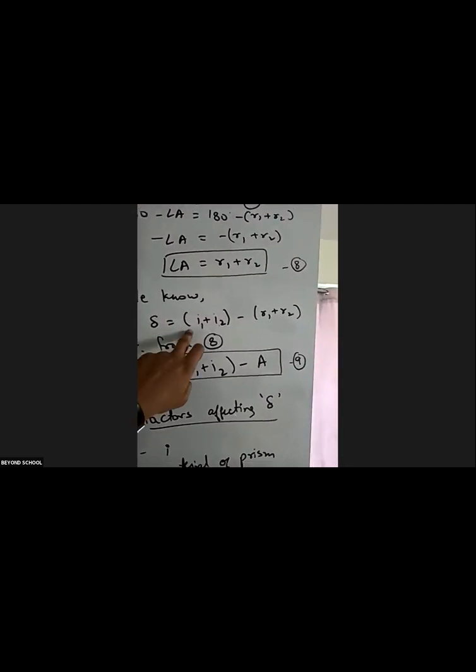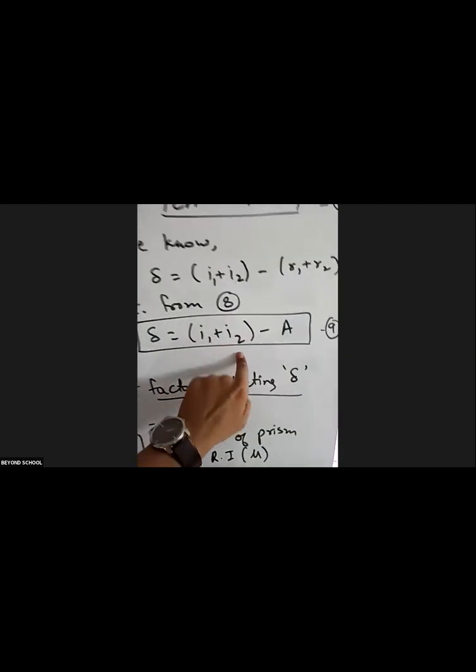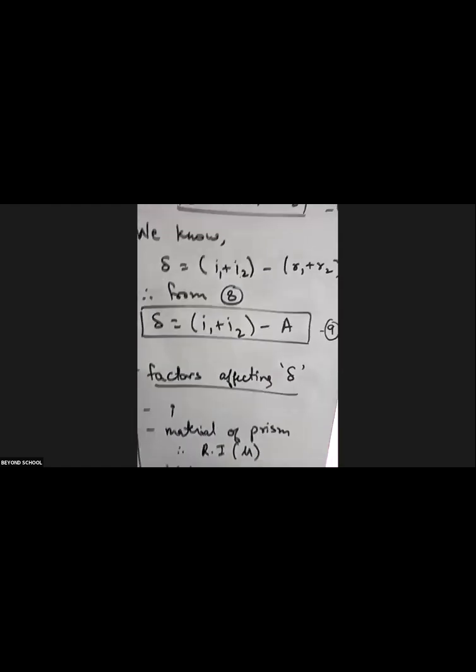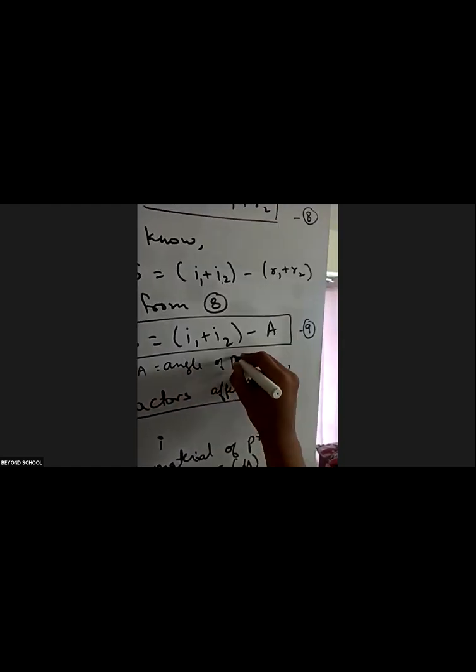Delta was equal to I1 plus I2 minus R1 plus R2. I have angle A in place of R1 plus R2. So I can say delta is equal to I1 plus I2 minus angle A. Angle A is nothing but the angle of prism. I have not written that. Make sure when you write it, please write it down: A is equal to angle of prism. Okay, so this angle here is the angle of prism. Clear? Yes, sir.